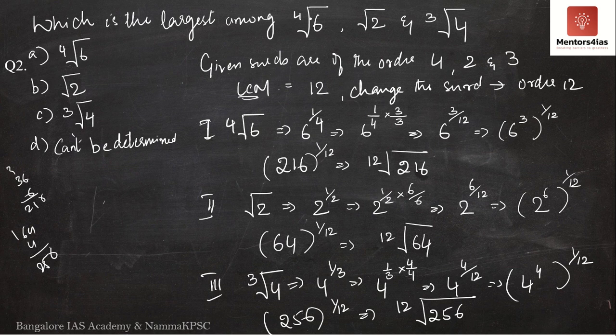So I have written 4th root of 6 as 12th root of 216, square root of 2 as the 12th root of 64, cube root of 4 as 12th root of 256. Now can we compare? Yes, we can compare. Why? Because the order in all the three cases is the same. 12th root of 216, 12th root of 64, 12th root of 256. Now don't you think we can determine which is the largest among them? Obviously it is the 12th root of 256, meaning it is cube root of 4. The largest is cube root of 4. The correct option is option C.